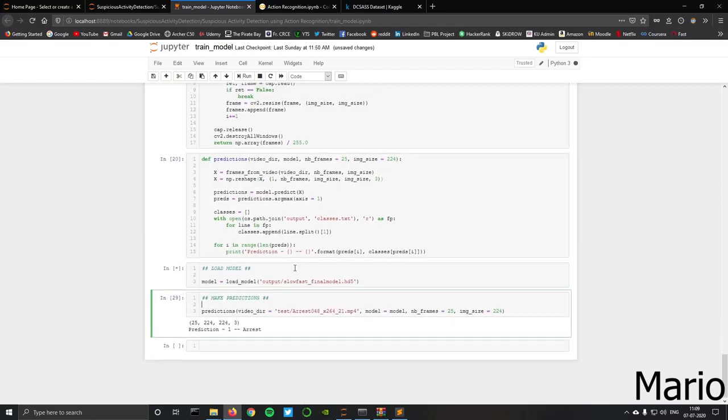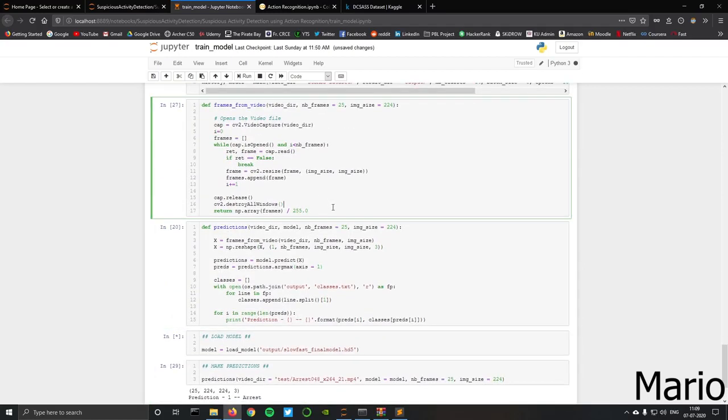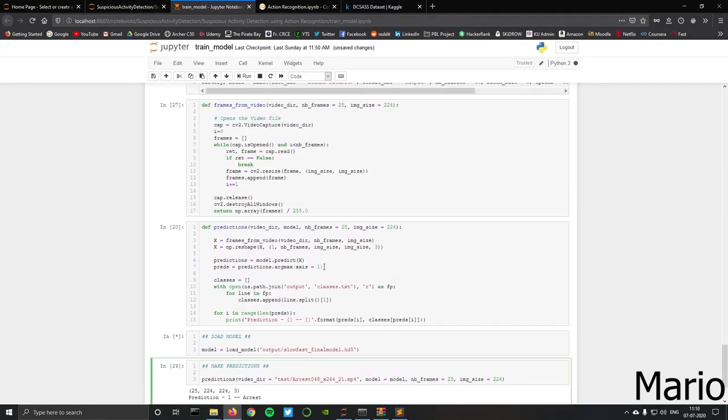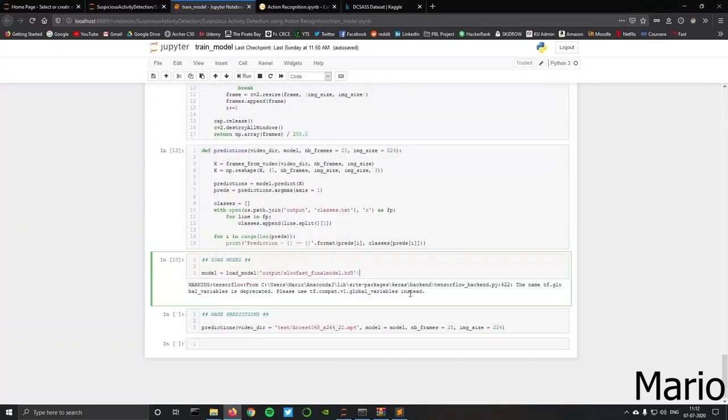After this model is loaded, we have two different functions which will help us in extracting the frames we require from the video. Since we are giving direct video input, we have to first extract it. We will use OpenCV to extract the frames. Once model has loaded, now we can do the predictions.